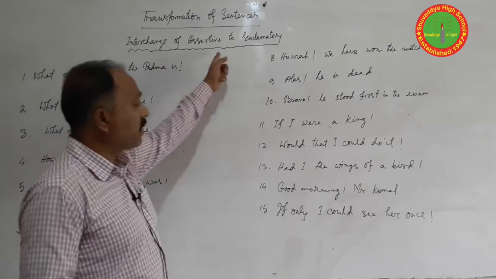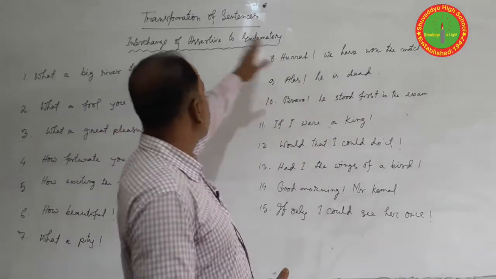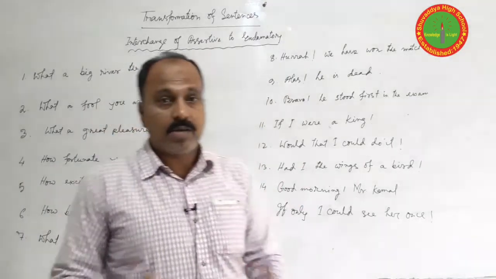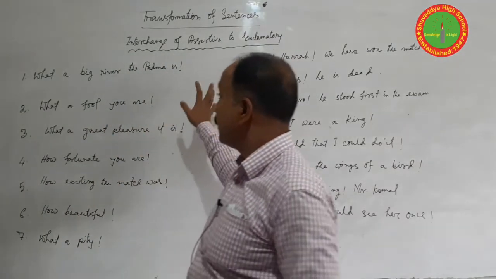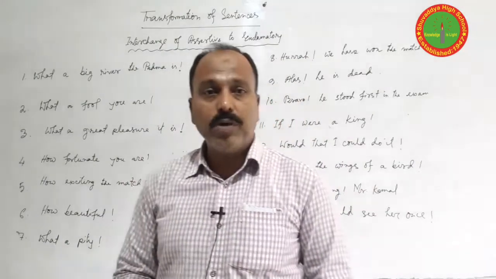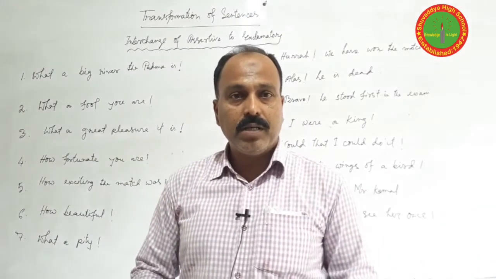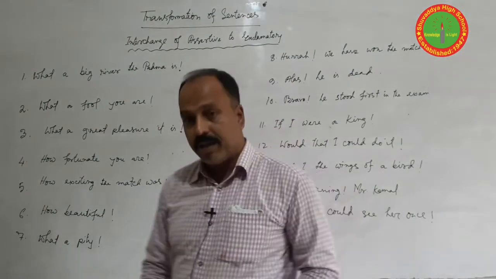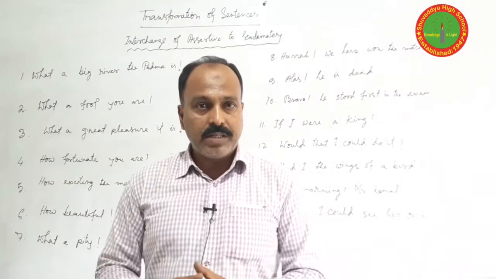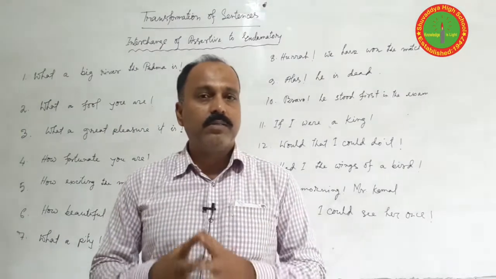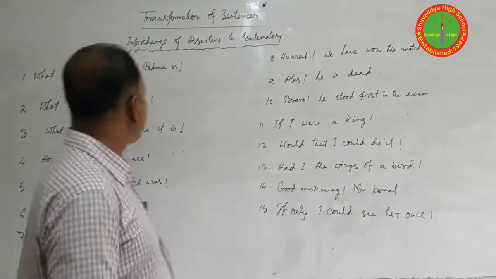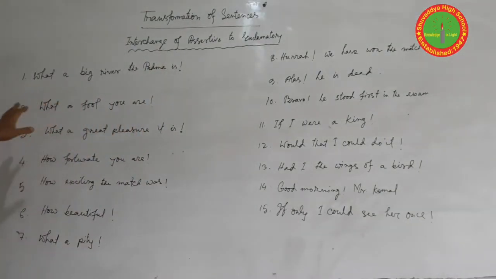Here we interchange assertive to exclamatory or exclamatory to assertive. You can change both of them. So now we are going to practice some questions for our better understanding, and we also know the structure or rules of how to change the sentence without changing the meaning. So let's start. Look at the board, students.